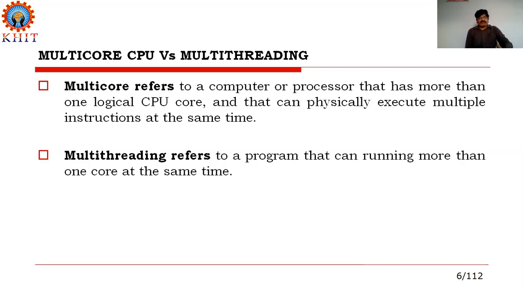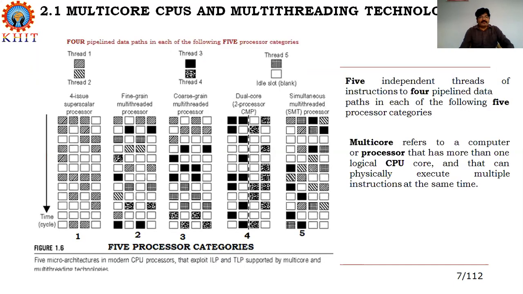This is the difference between multi-threading and multi-core. Let us move to the micro architecture of multi-core CPU and multi-threading technology, which we will discuss in this slide.